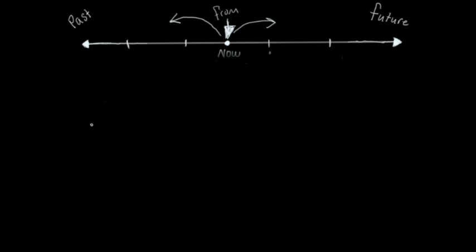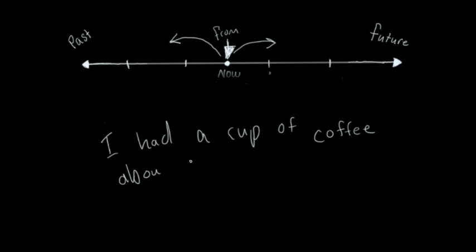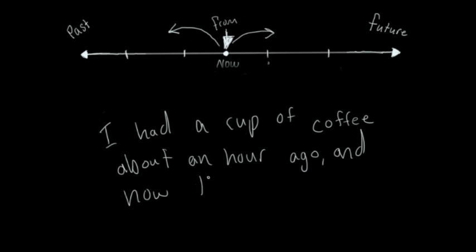Okay? Let's do one more. I had a cup of coffee about an hour ago. And now I want another.